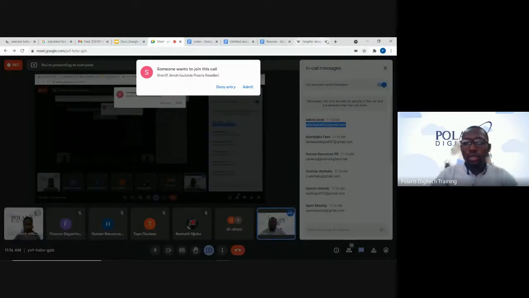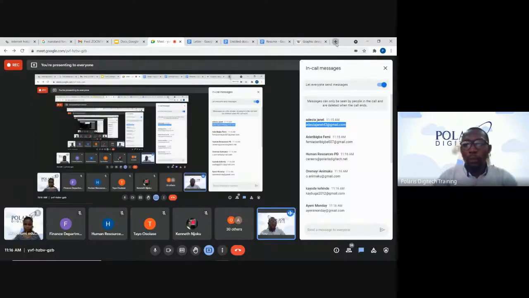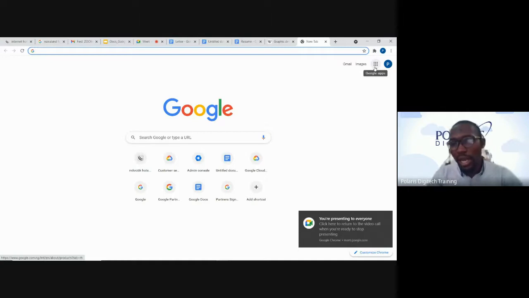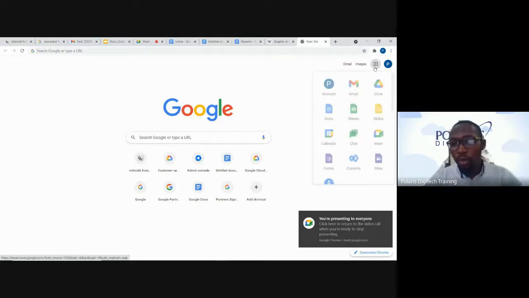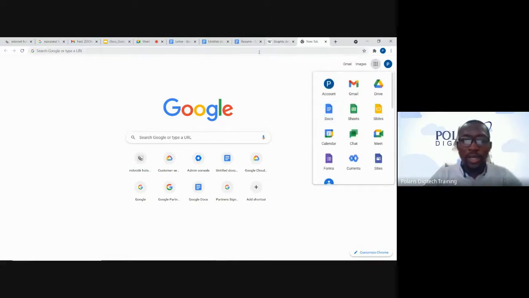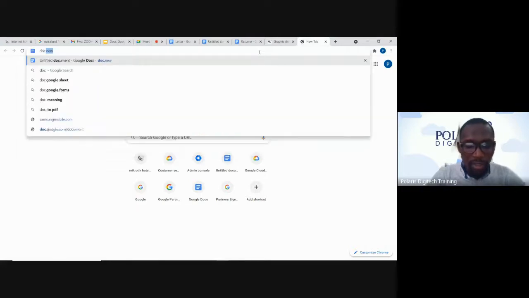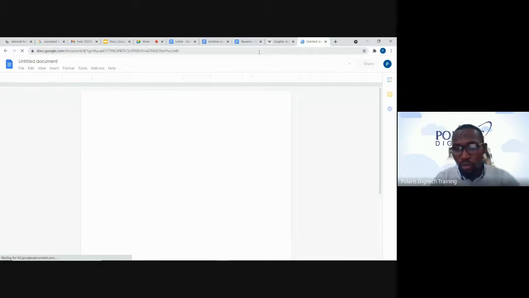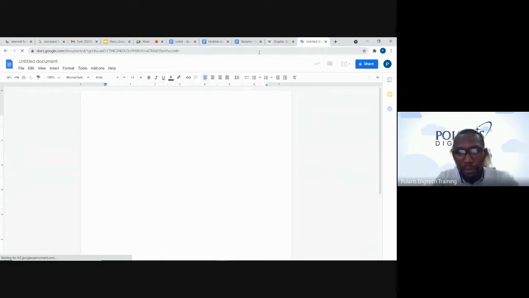By doing that, we open a new tab. This is my new tab. It's either I go to this icon here, click on my Google Apps, go to Docs, or I type my doc.new. I will still show us how we were going to share this, but before I go there,